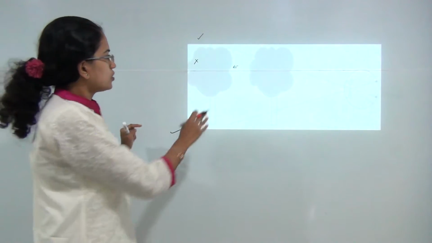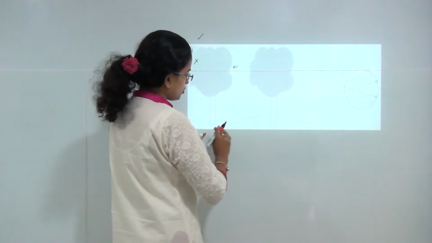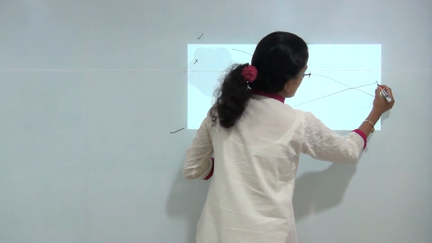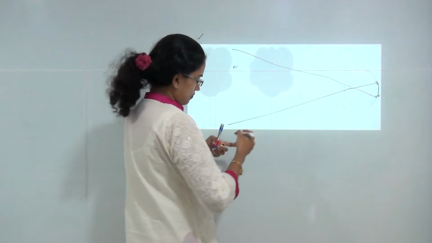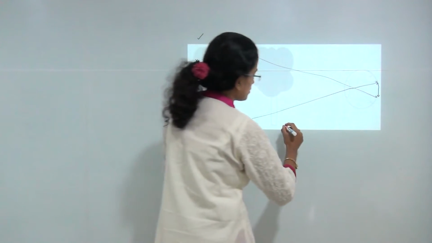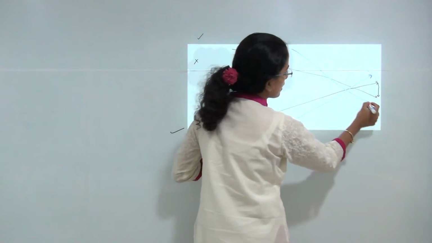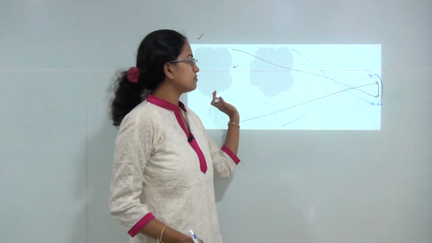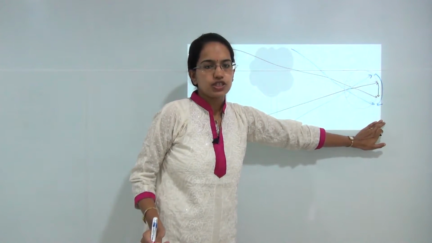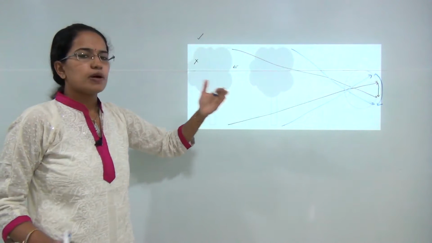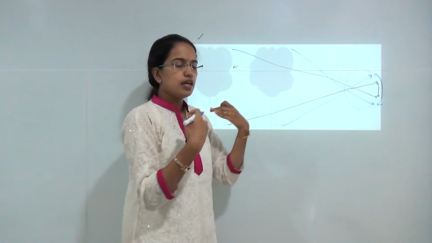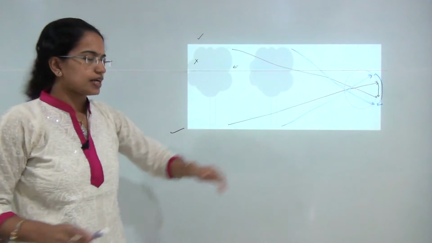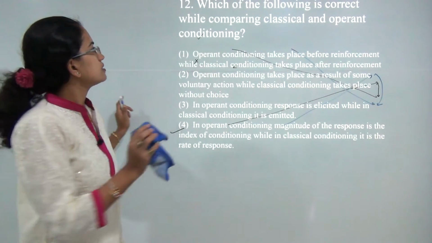Now let's see how. You have 2 trees, one is far, one is near. So you have the far tree that is forming the retinal image, that is this. Then you have the tree which is near, and this tree, as you can see, is forming another retinal image, and this would be the retinal image. So whether the object is far or near would definitely change the retinal image, but if I talk about the size of the perceived object, for me it might remain invariant, but the retinal image would definitely be different in both cases. Next question.